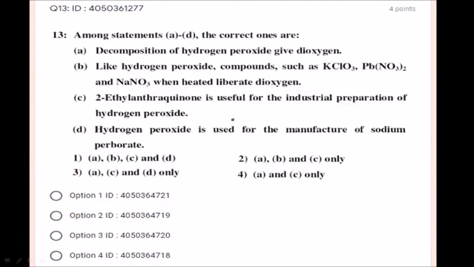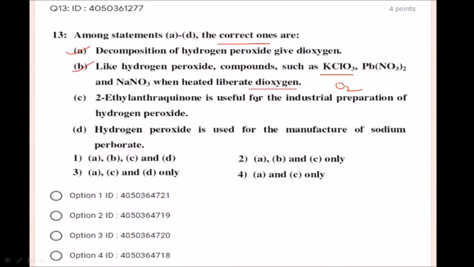Next, among statements A to D, they are asking which are correct. Decomposition of hydrogen peroxide gives dioxygen. Is it correct? Yes, it is a correct statement. Statement A is correct. Like hydrogen peroxide, compounds such as KClO3, lead nitrate and sodium nitrate, when heated, liberate dioxygen. Yes, we will get oxygen from all these three. So statement B also is correct.